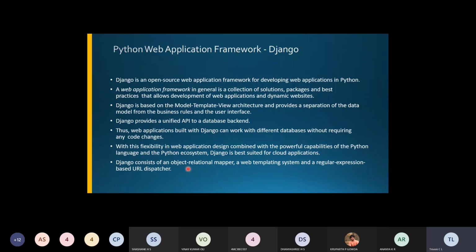So what does it consist of? It consists of an object relational mapper, a templating system, and a URL dispatcher. These components will be present in the Django framework itself. We'll try to analyze how it is implemented for Python programming, right?